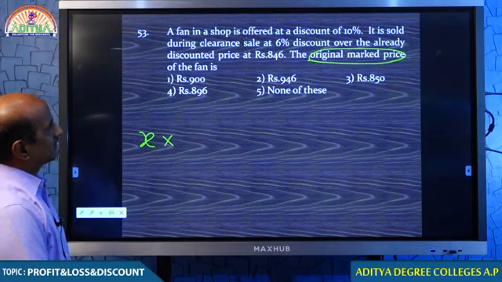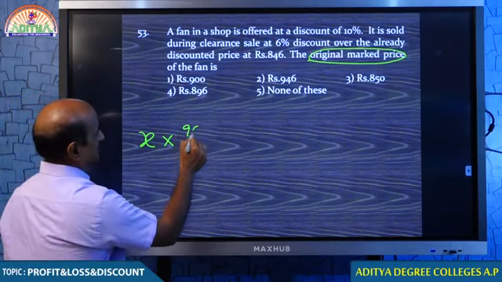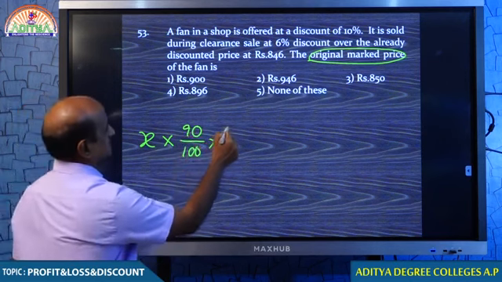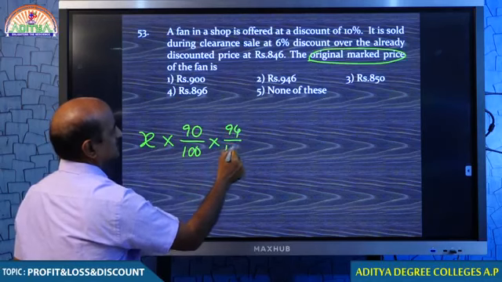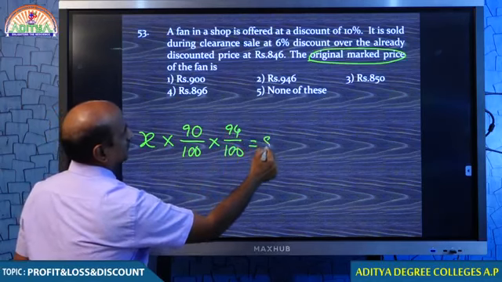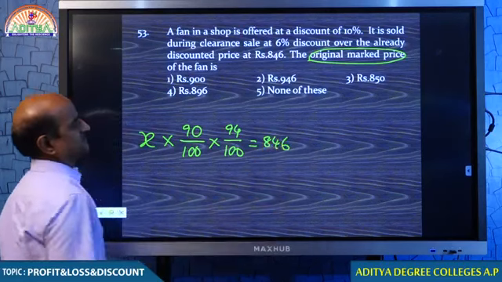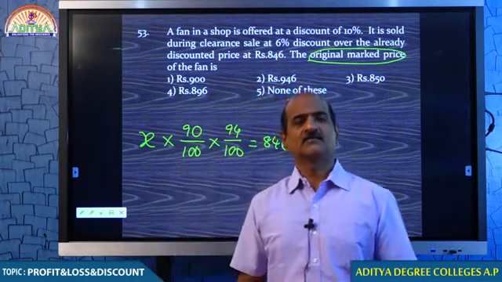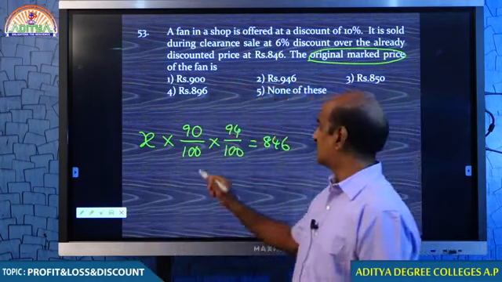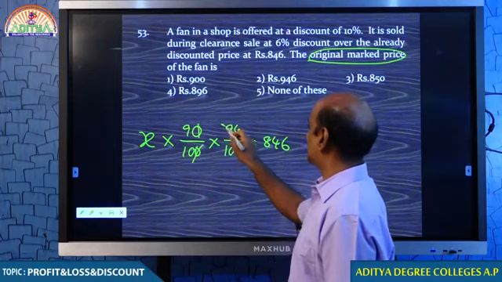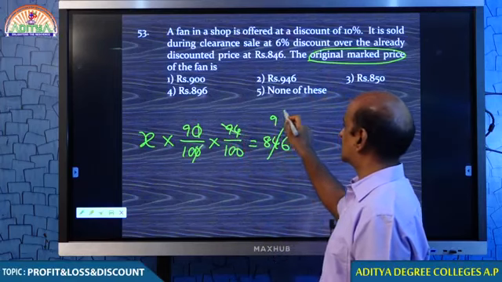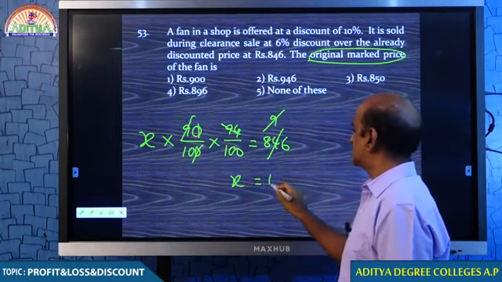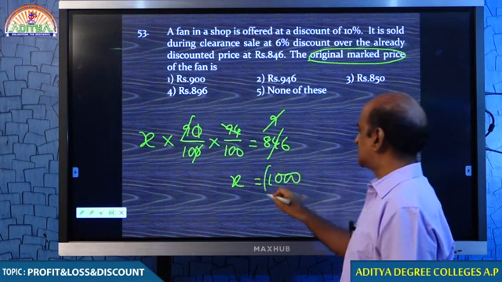Tell me, what percent discount was offered first time? 10%. What was the discount offered for the second time? 6%. After offering these two discounts, the price comes down to 846. 846 is the price you arrived at after giving two discounts. Therefore, let us check how much x is. 94 cancels for 9 times. 10 into 100, 1000. So, the original price was 1000.